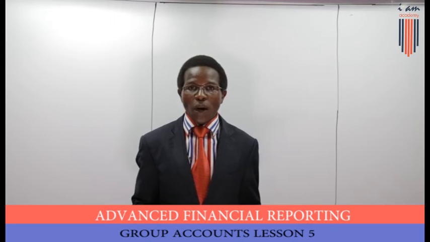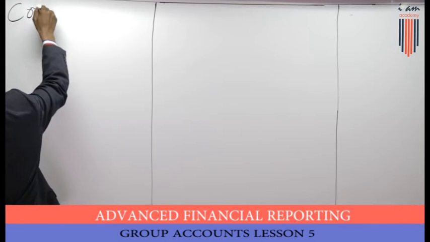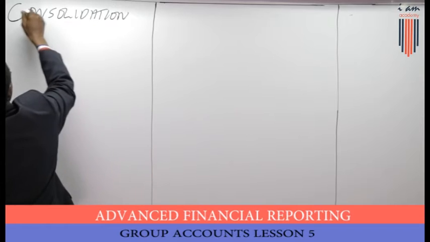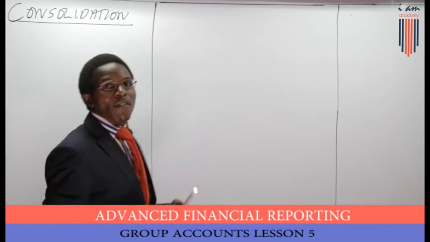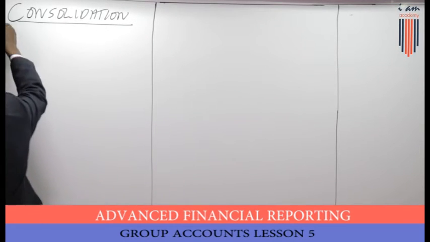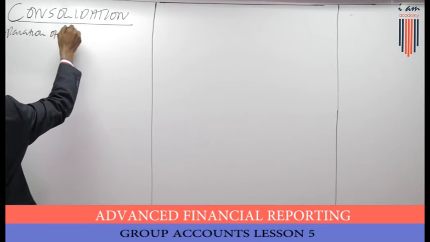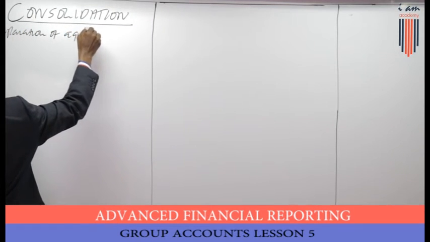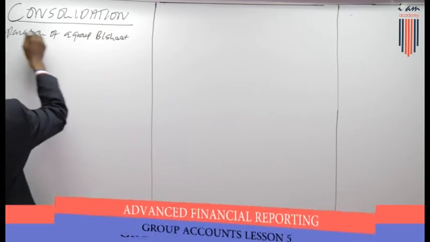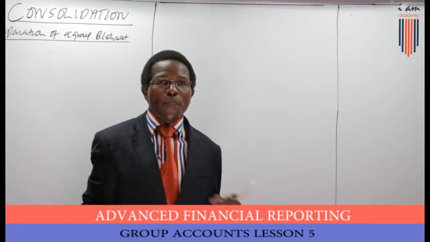Now remember friends, we are still talking about consolidation. We are talking about group accounts. We are still developing consolidation, and apart from that, we are talking about the preparation of a group balance sheet, and don't forget, we are talking about the holding company and subsidiary.